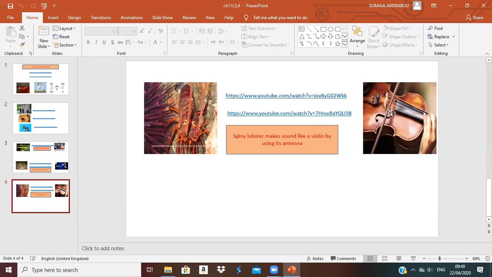It wraps its antenna beside its head, meaning it moves the antenna beside its head, so it makes the sound the same as the violin.